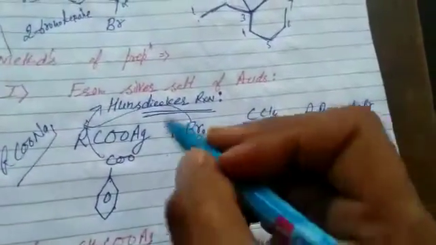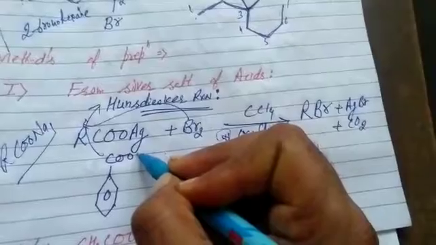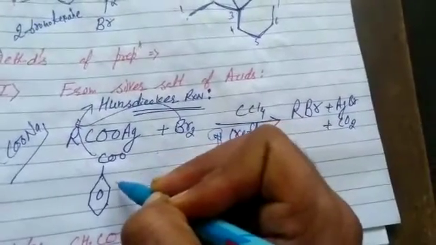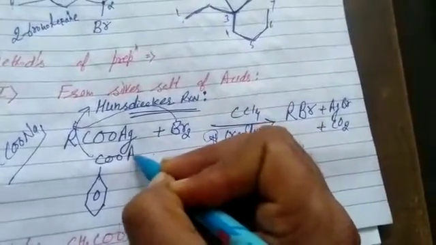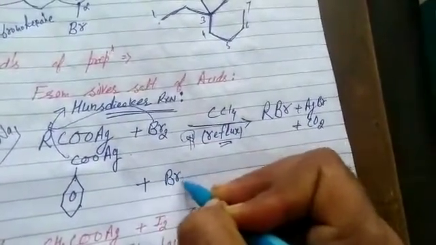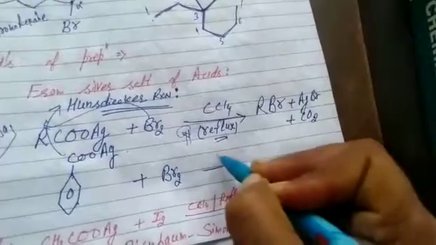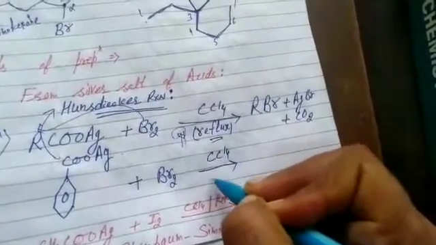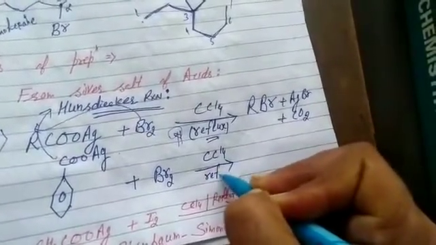Now students, please do it by yourself. It's your benzoic acid. When I mention benzoic acid, it is meta-directing, all of you know. Now it is silver salt of benzoic acid plus Br2, CCl4, reflux. Please do it by yourself.